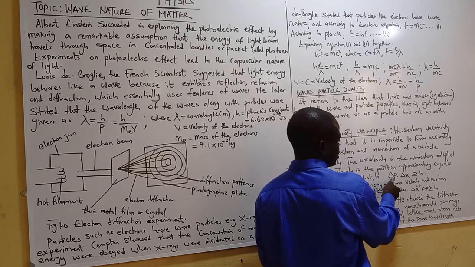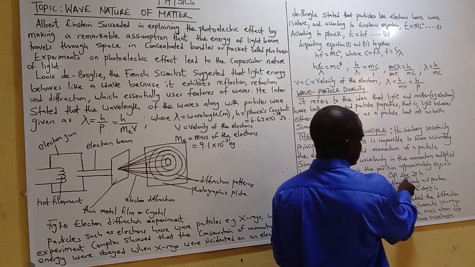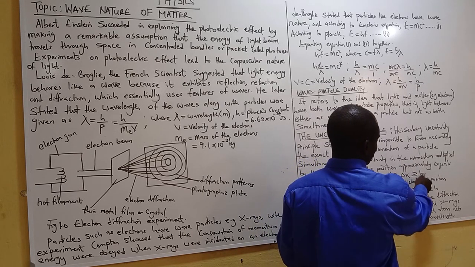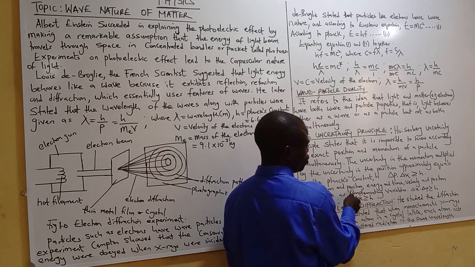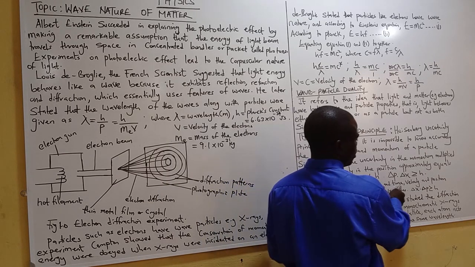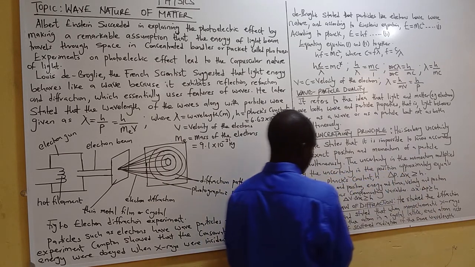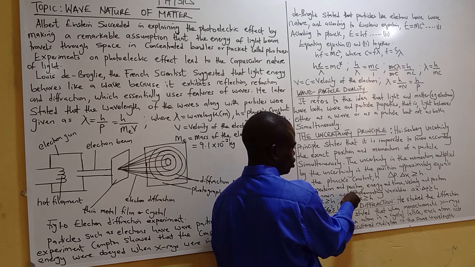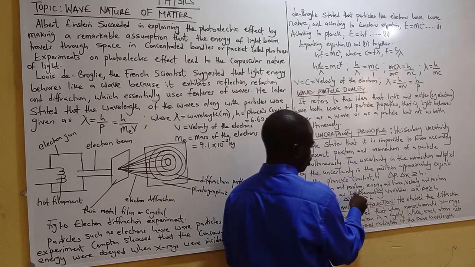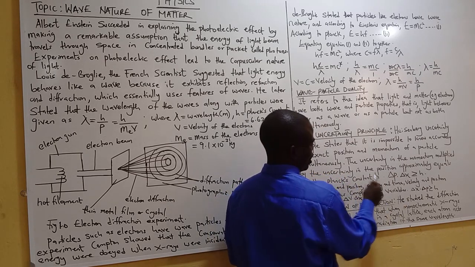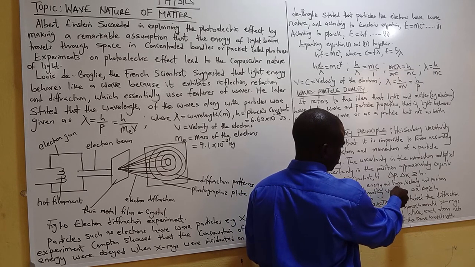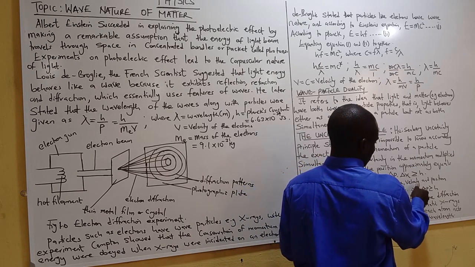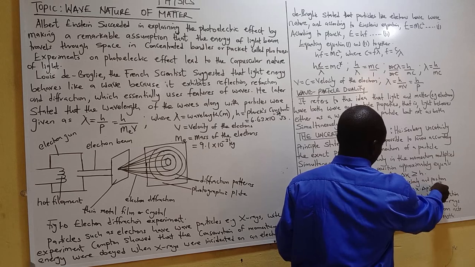Delta p times delta x is greater than or equal to Planck's constant. Momentum and position, energy and time, velocity and position. Please take note: momentum goes with position. You use delta x for position, delta p for momentum, delta E for energy, delta t for time, delta v for velocity.